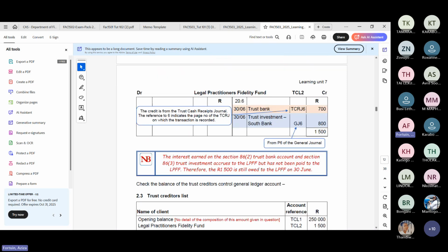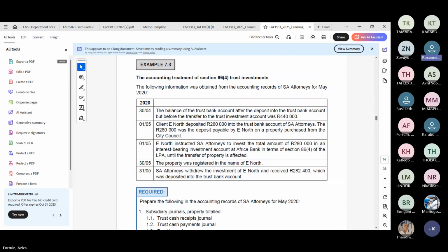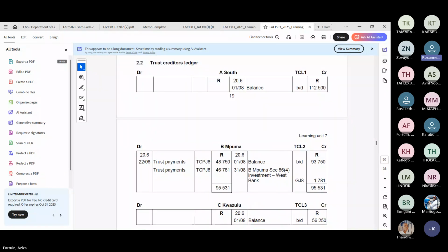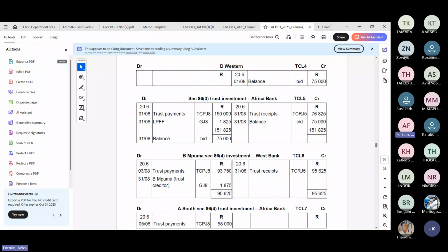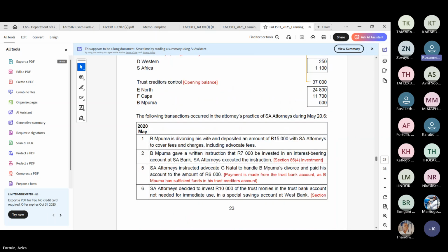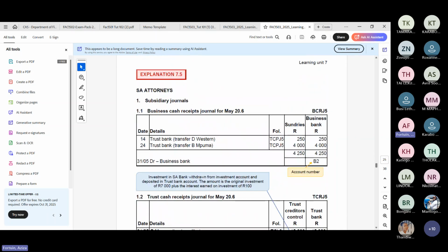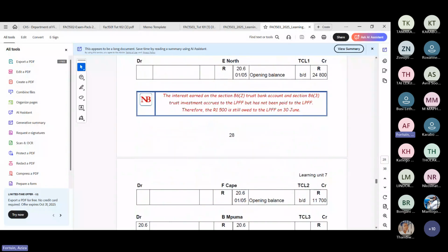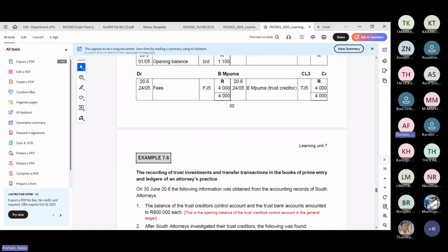Where's that one example? Study unit 7, chapter number 6. I think it was this example, 7.2. No. It was a long one with a lot of T accounts.